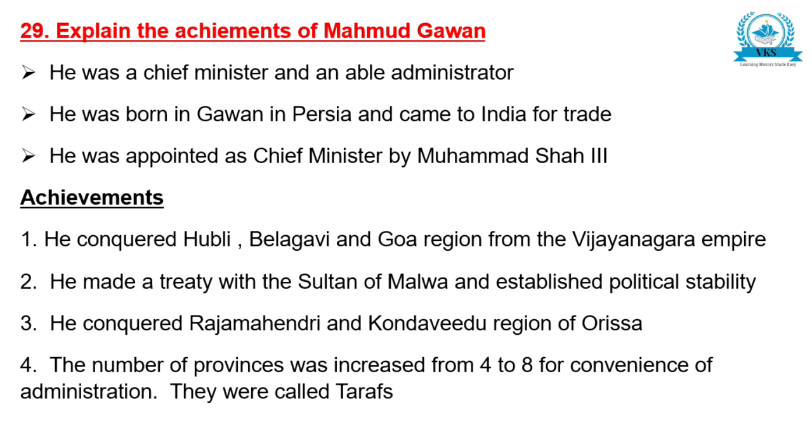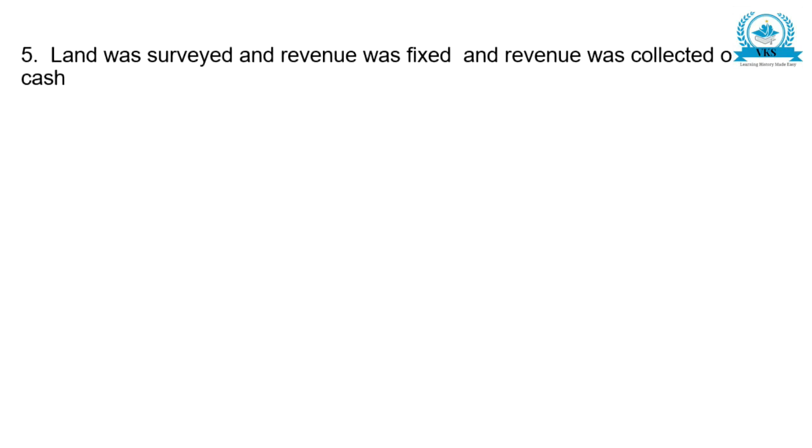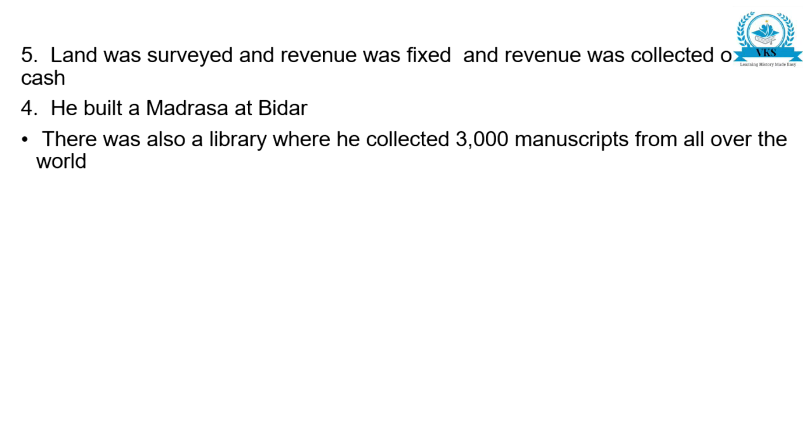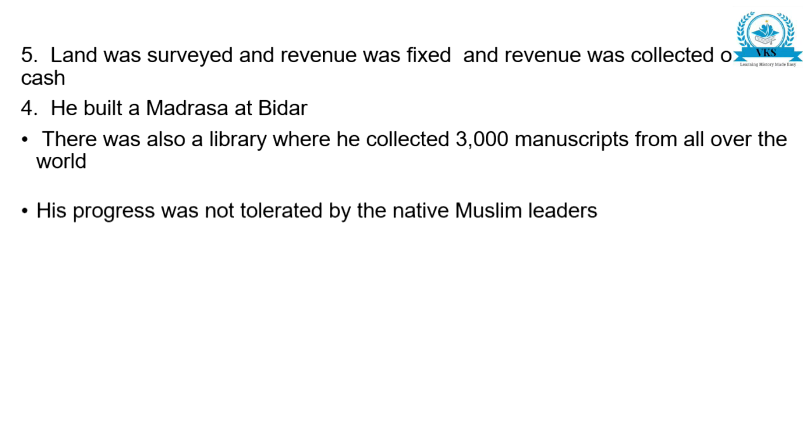The number of provinces was increased from 4 to 8 for convenience of administration and they were called tariffs. Land was surveyed and revenue was fixed and revenue was collected only in cash. He built a madrasa at Bidar. There was also a library where he collected 3,000 manuscripts from all over the world.